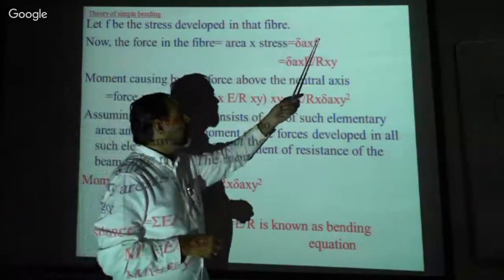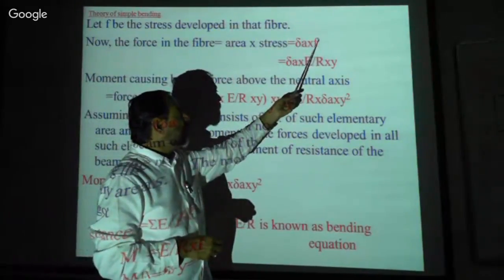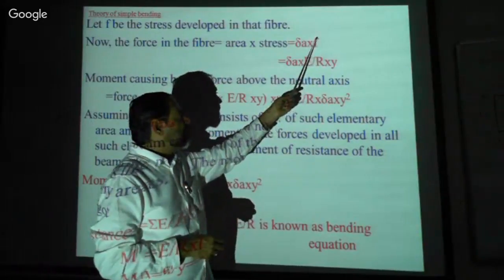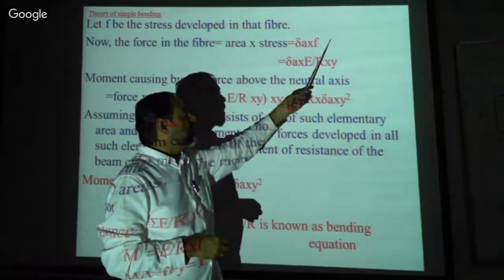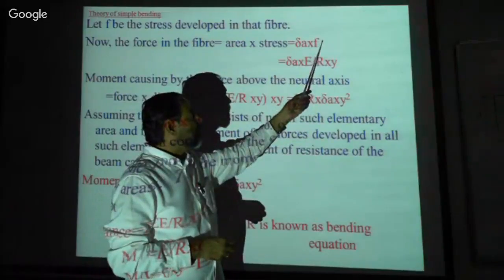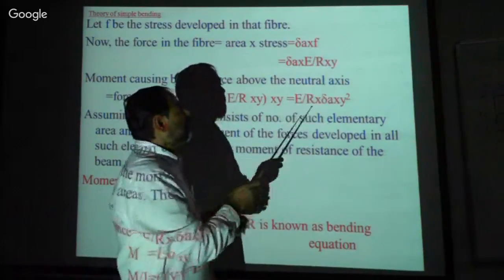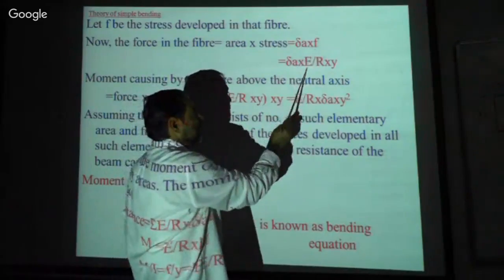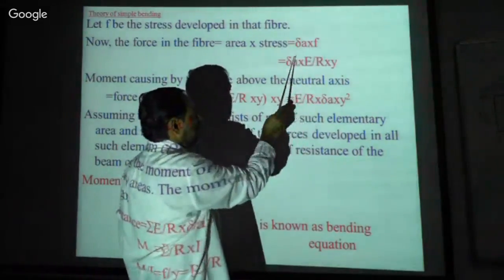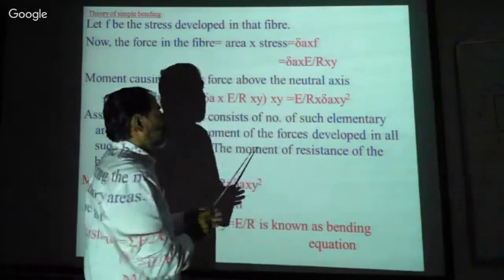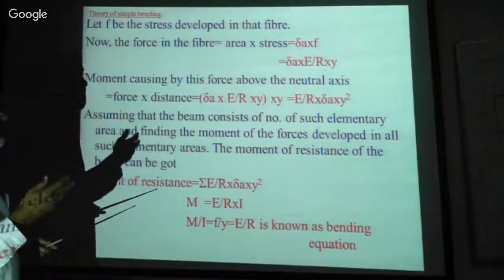And we know that F is equal to stress. From the bending equation, M by I is equal to E by R. From that equation, F is equal to E by R into R by Y, isn't it? Delta A into, that is summation.